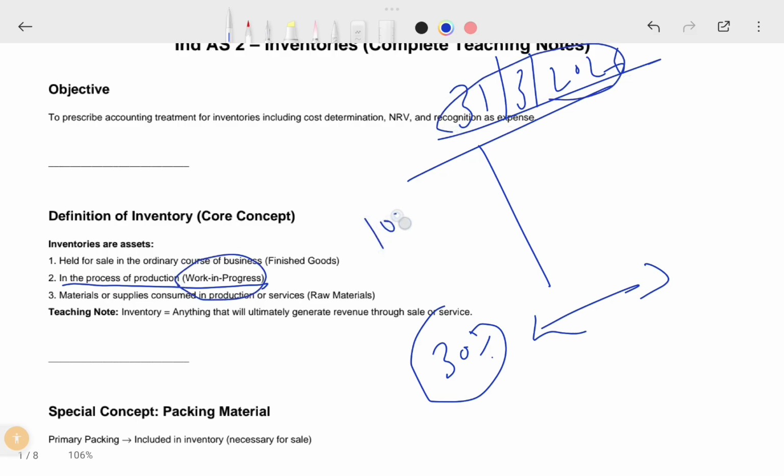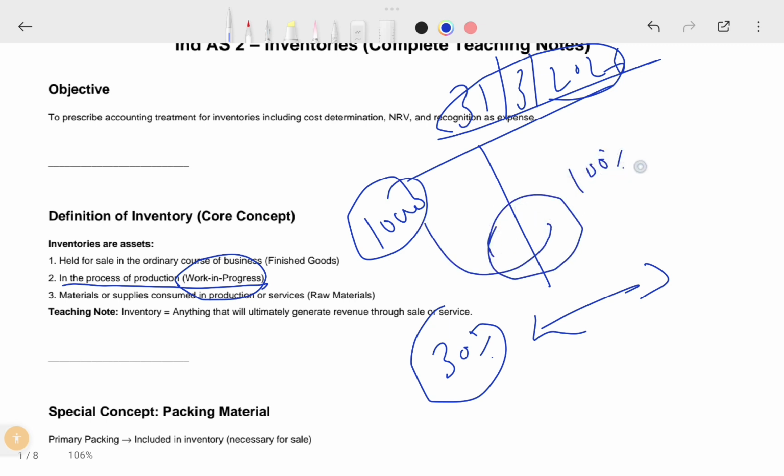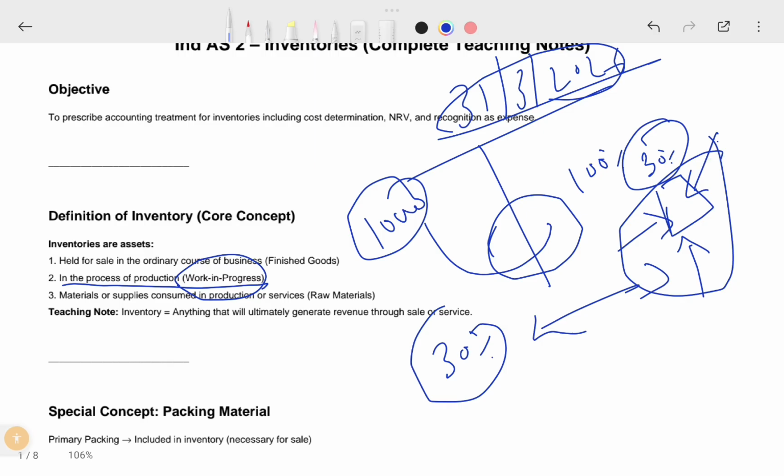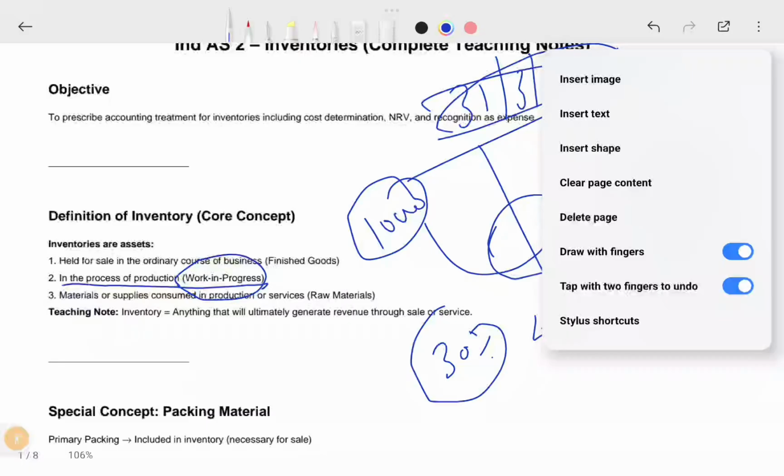Say thousands of materials you have taken and processed, but 100% of the process is not complete. So the entire mobile is not complete. So you only designed one platform and panel for it. You still have to give the software, and you still have to give the screen and SIM insert ports, and everything has to be done. So only 30% is done by this date. So the balance has to be done in the next financial year. So this would be the work in progress for you. On a particular date you have to see what the work in progress is, the valuation and all. I will tell you later in this chapter.